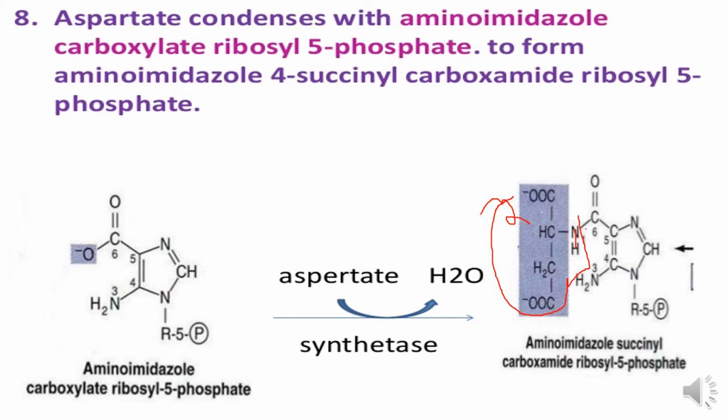Students, aspartate has this structure: COO, CH, NH2, CH2 and COO. It combines with the carboxyl of the amide nitrogen, and water is released: there is oxygen here which combines with the NH2 hydrogen, and water is released. Then it combines through its amide NH linkage to the carboxamide, and the rest of the compound is succinate. When it is released, it donates its hydrogen, a double bond forms here, and it is released as fumarate.